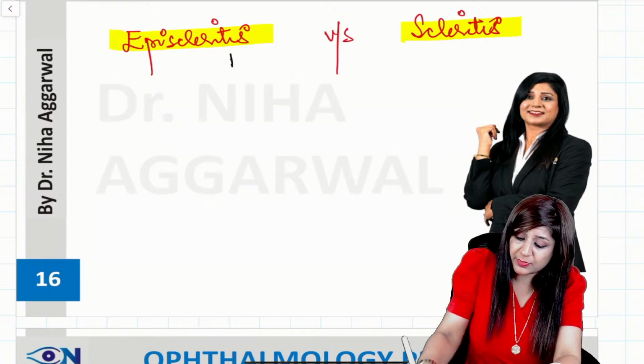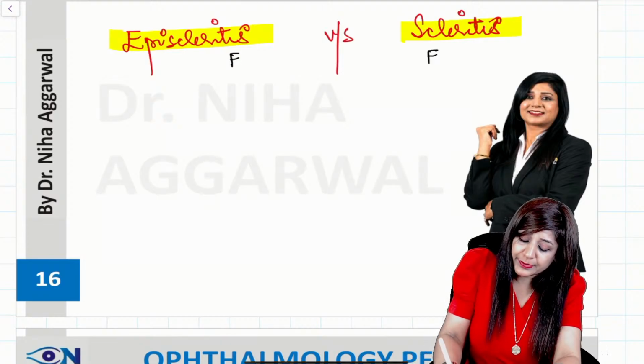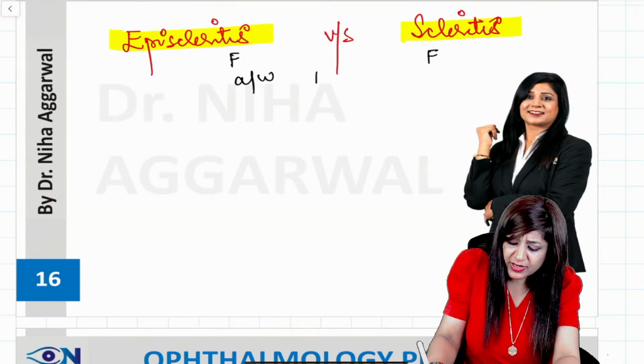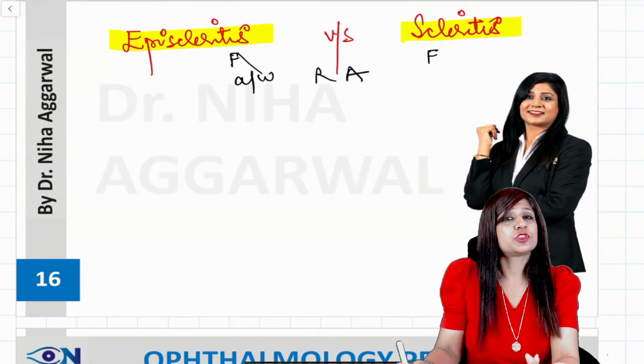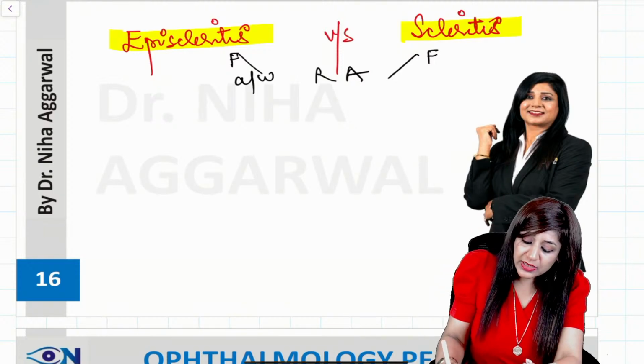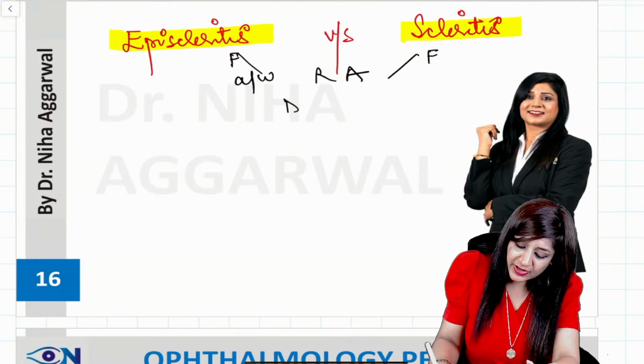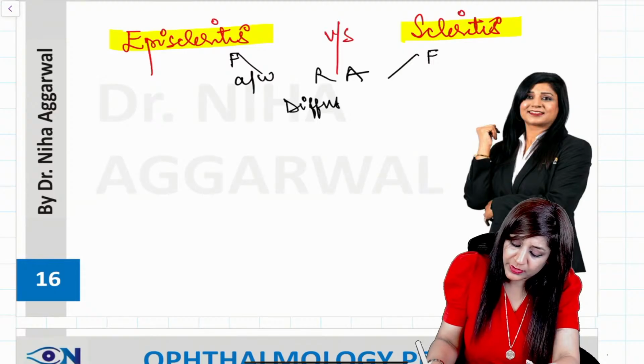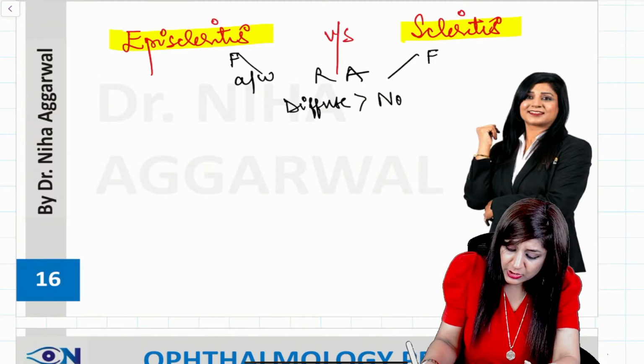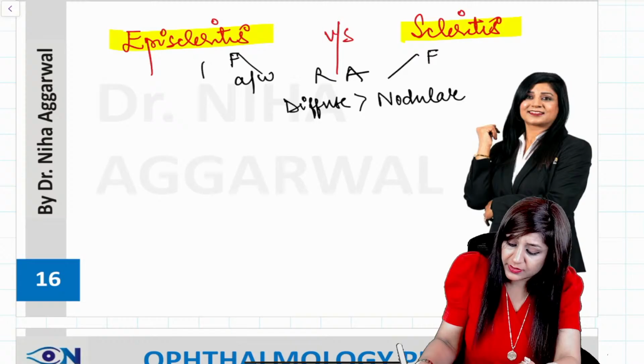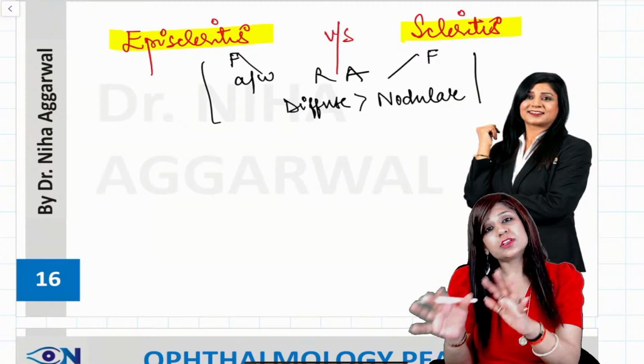because both are common in females, both are associated with rheumatoid arthritis, or any connective tissue disorder. Both are having the diffuse variety, which is more common than the nodular variety. So this is common in both. So how can I differentiate?